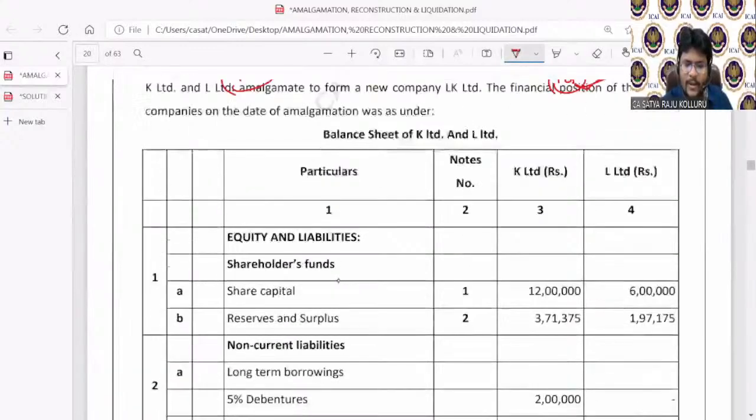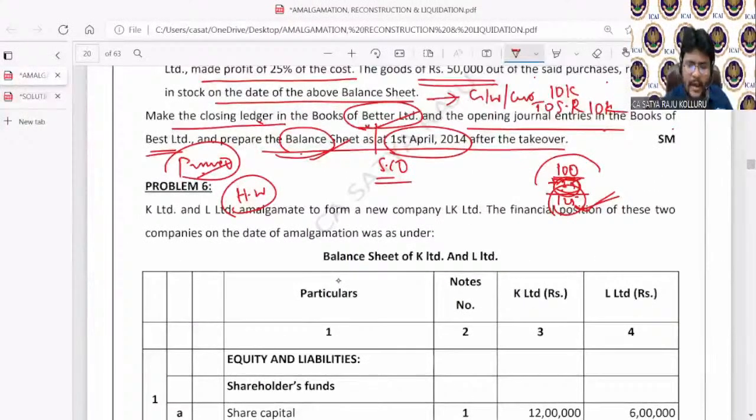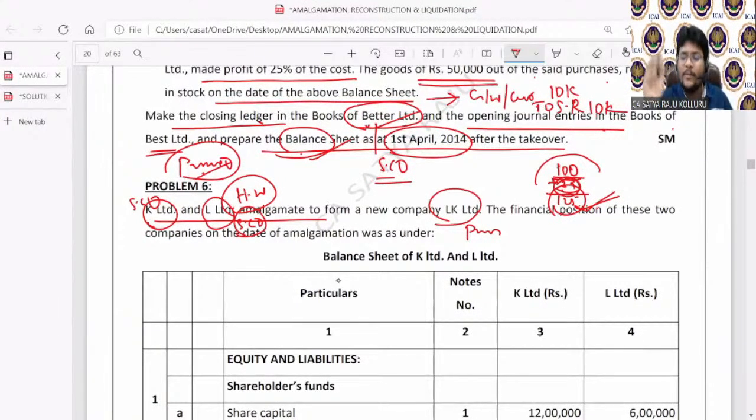The purchasing company is LK Limited. If you observe, K Limited and L Limited amalgamated to form a new company called LK Limited. LK Limited is a purchasing company. K Limited is one selling company. L Limited is another selling company. You need to complete the 5-step approach in K Limited, and the 5-step approach in L Limited. That is what they are actually asking.